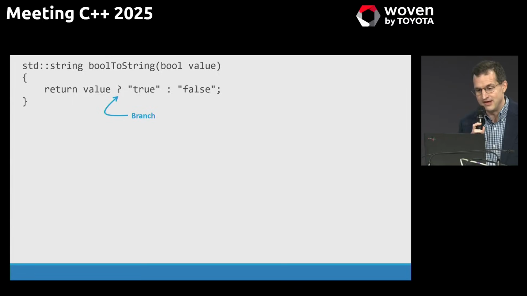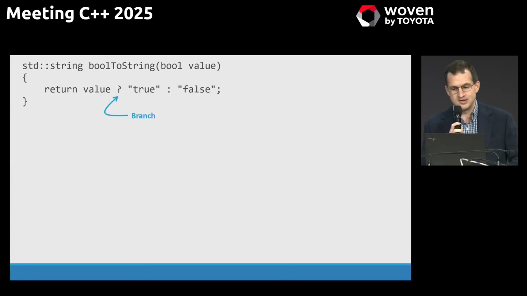So this code has a branch. It tests the value, and it does one thing if it's true, and it does a different thing if it's false. Now, if there's one thing that compiler engineers hate, it's branches. They know that if you can do something without a branch, that's way better. So compiler engineers love removing branches. So let's see if the compiler can turn this into branchless code.